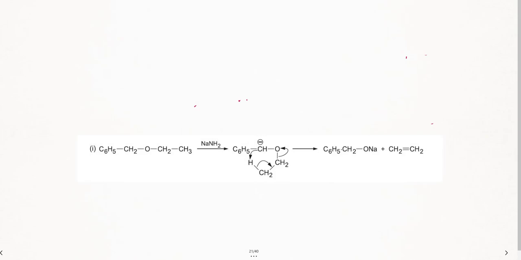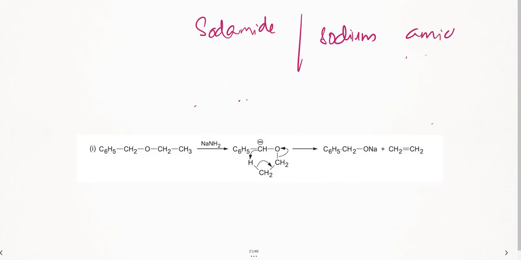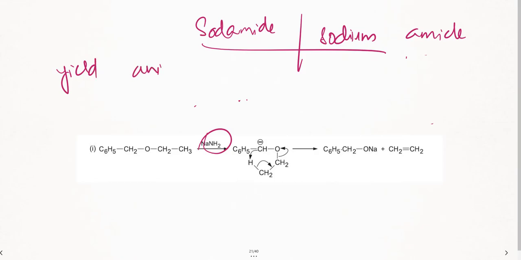Next, the next reagent is sodamide, or sodium amide, that is NaNH2. What is its role? Basically, it is going to yield anions. Anions is the concept. Most important, it's going to act as a nucleophile, an electron rich species. Right?